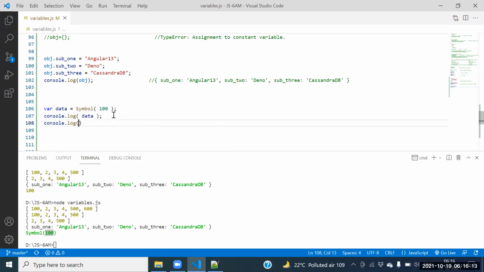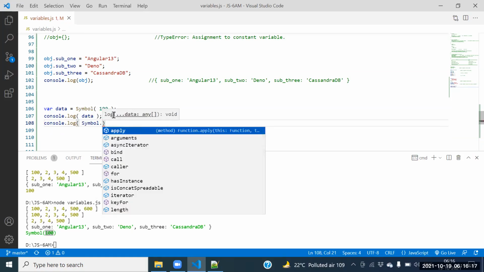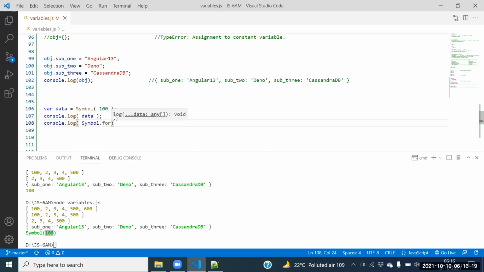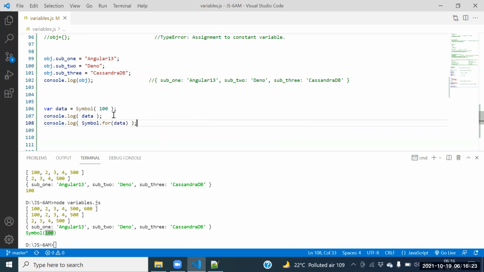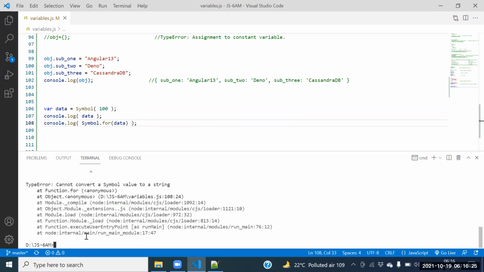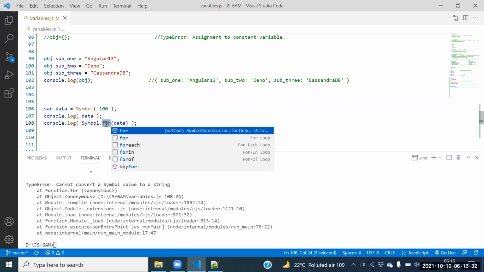Console dot log of symbol dot for of data. Okay. No, no. Cannot. Type console dot log of symbol dot.